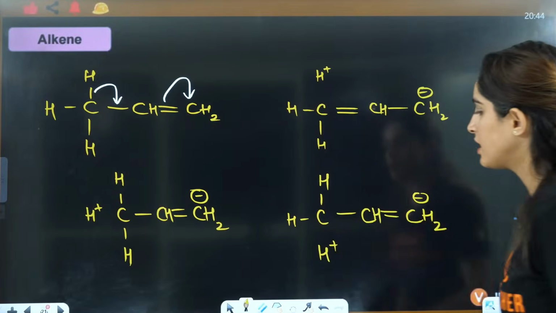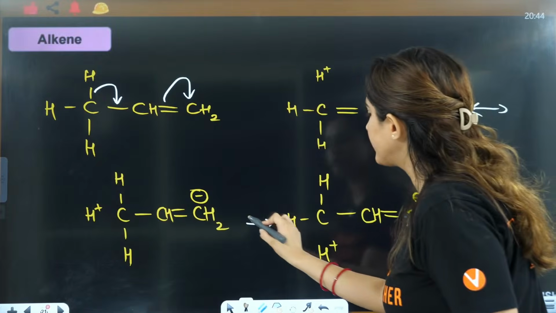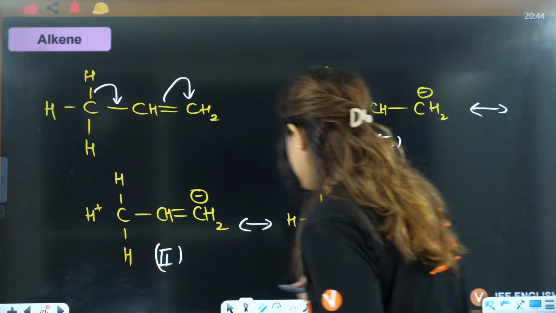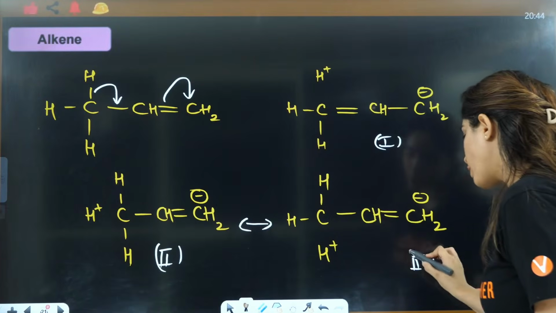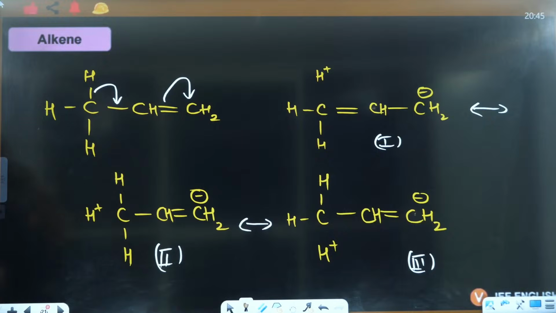That is this one. So these are the 3 hyperconjugating structures, 1, 2, 3. Can you see it also depends upon the number of alpha hydrogens that you have? Yes, everybody.